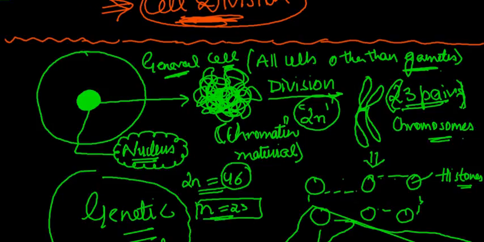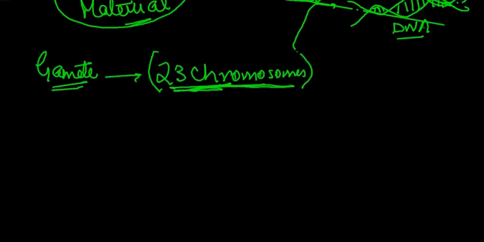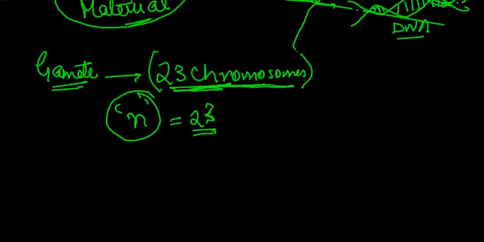Right? This is the basic thing. So a general cell has 2n chromosomes in its nucleus, whereas a gamete has only n chromosomes in its nucleus, that is equal to 23. This is what we mean by the 2n and n term. And we're going to use this term very often now, so it's better that you understand it.